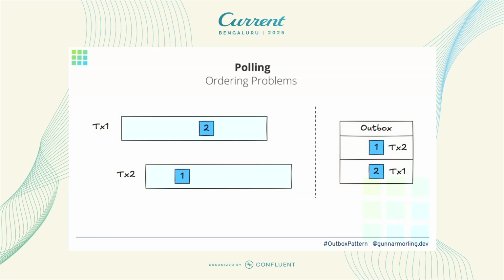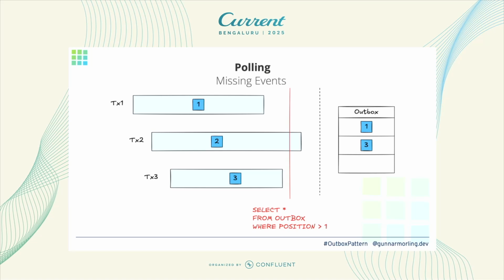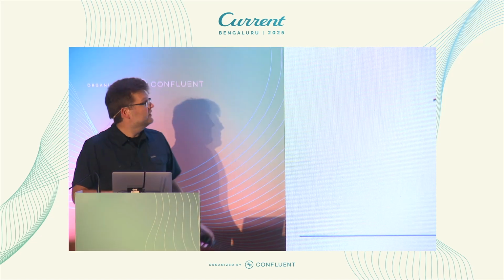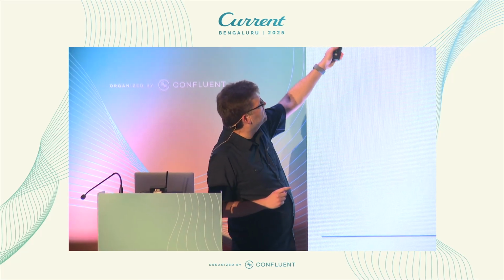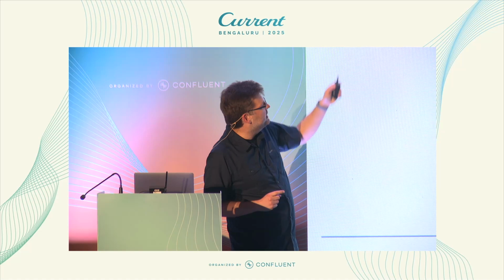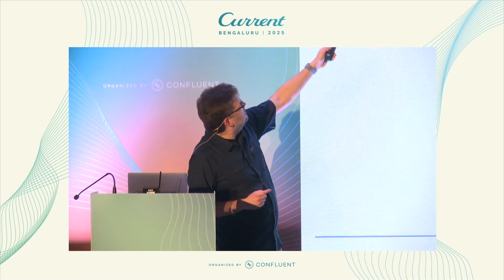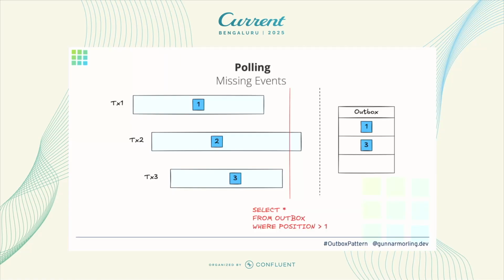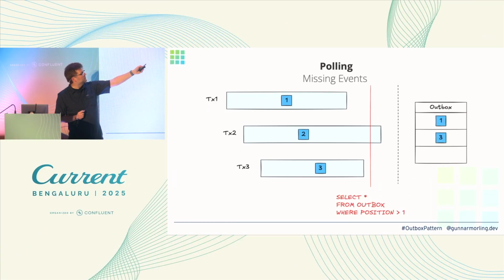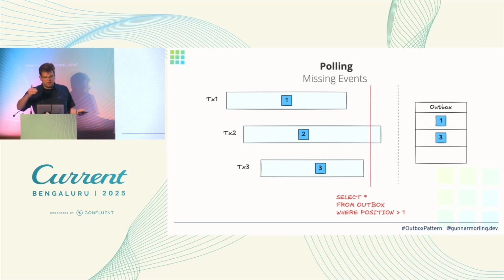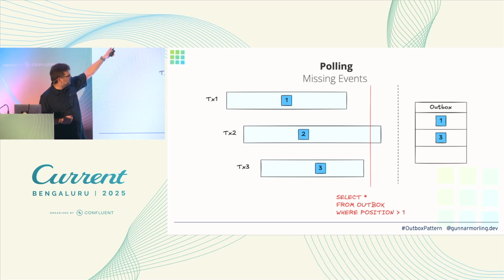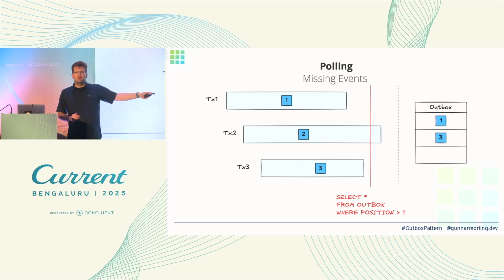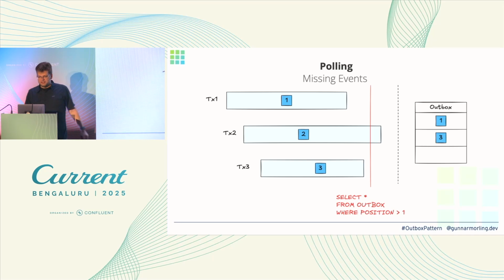And maybe we can work around it. But there's even a bigger problem lurking there, and this is that we might actually miss events. And this might happen in a situation like this. We have those 3 transactions, again, they indicate when they start, when they finish, and how we obtain our position value. And so let's say we poll once and we capture this first event. So we put this into our Outbox table, so that's good. And then a short while after, we have our next polling run, which happens at the point in time where this red line is. So we know we have seen position 1 before, so we query now, we want to have all Outbox events which have a position which is greater than 1.